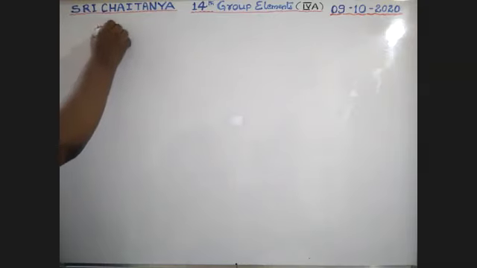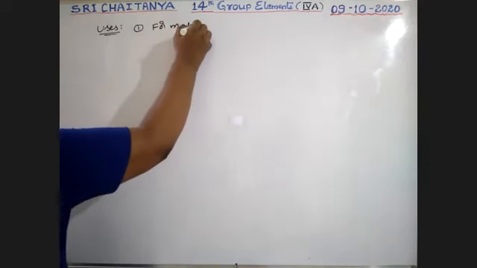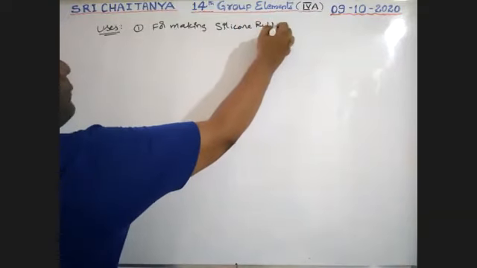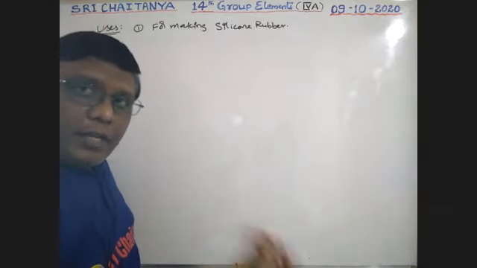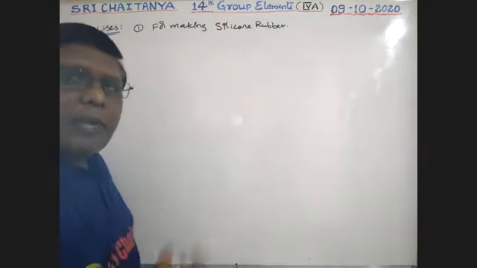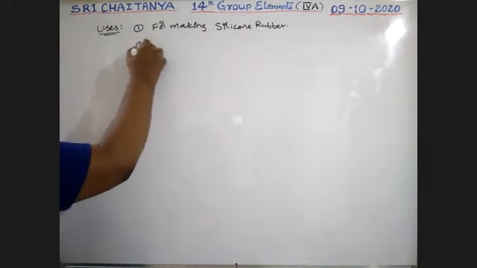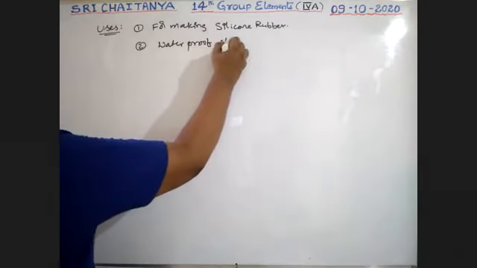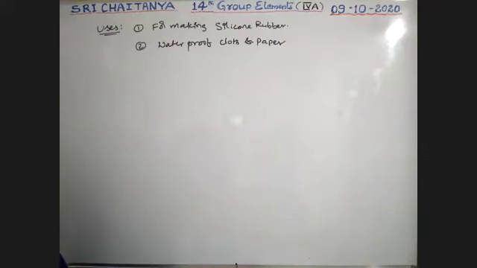Uses. First one, for making silicone rubber. Very hard rubber, boys. Very hard rubber and water resistant, oil resistant, chemical resistant. Number of ways that rubber is used. Next, waterproof cloth and paper are prepared by using this one.